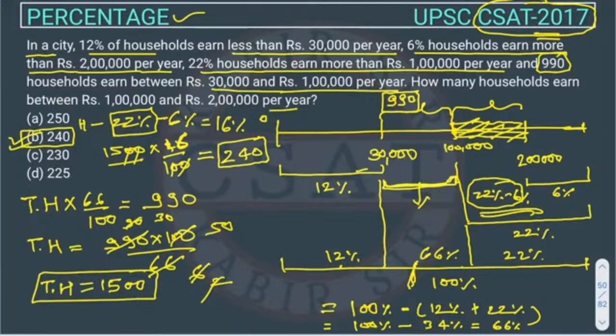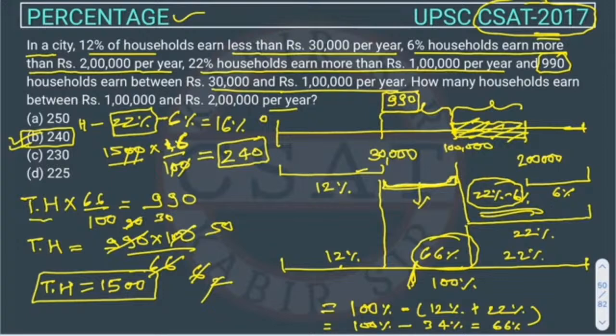So see, I'm again explaining to you. We know in percentage terms that 12% are earning less than 30,000, right? And we also know that 22% households are earning more than 1 lakh. So from here we can calculate that there are 66% households which are earning between 30,000 and 1 lakh, right?